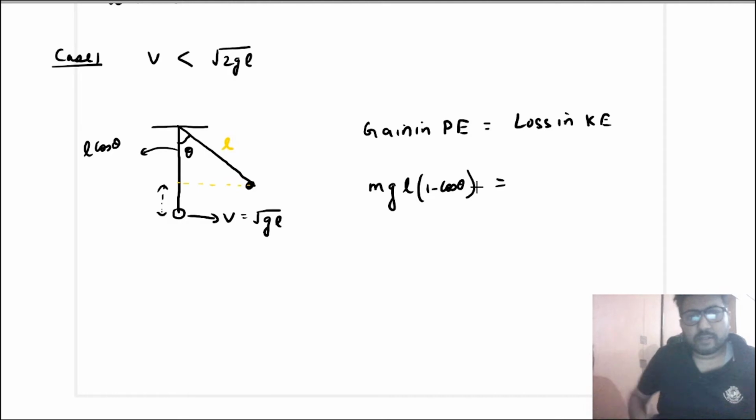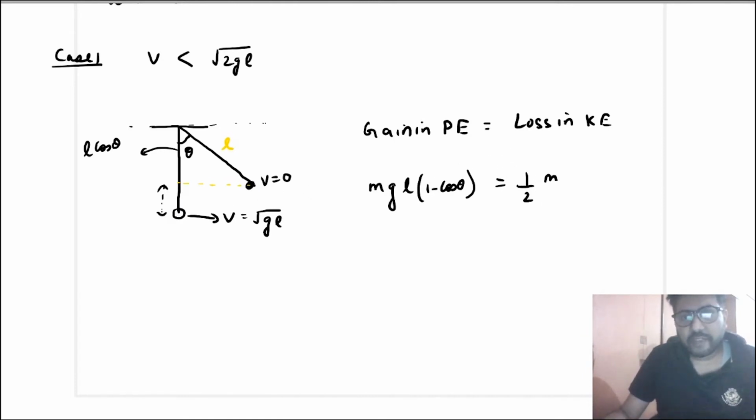And this has to be equal to the loss in kinetic energy. Now you know that when v is less than root 2gl, it reaches below the horizontal line. Below the horizontal line, the velocity becomes 0 at the highest point. So if in this case the velocity becomes 0, then what will be the loss in kinetic energy?